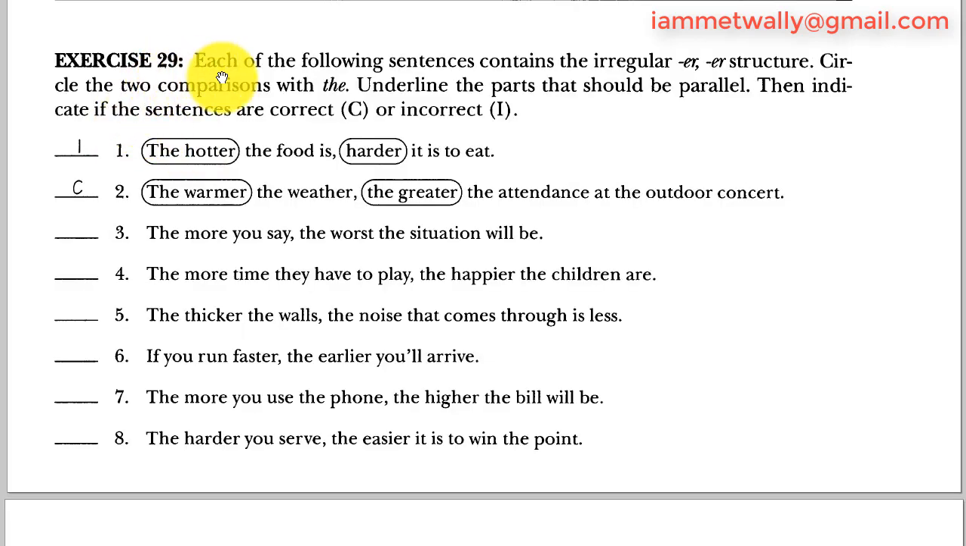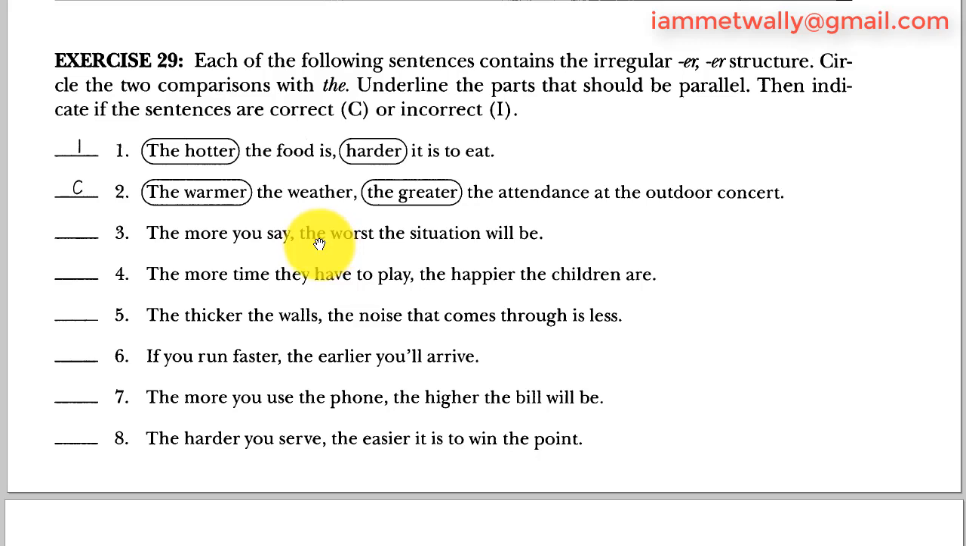Exercise 29. Each of the following sentences contains the irregular ER structure. Circle the two comparisons with "the", underline the parts that should be parallel, then indicate if the sentences are correct, C, or incorrect, I. Number 3: The more you say, the worse the situation will be. The comparison here is the more, and then subject and verb, you say.